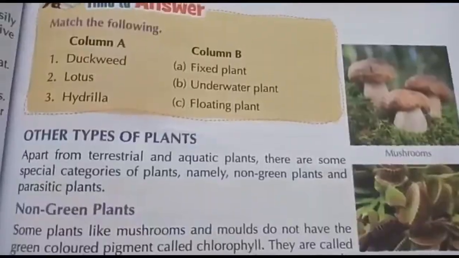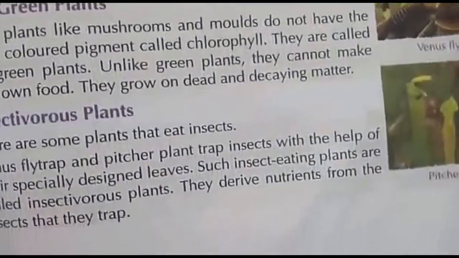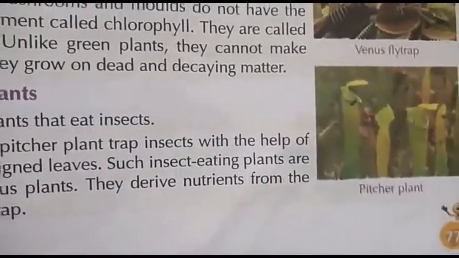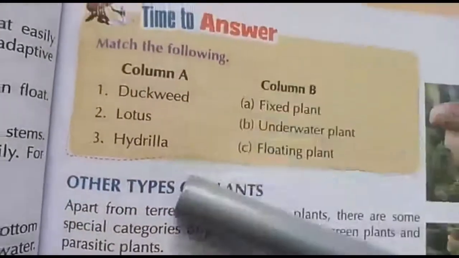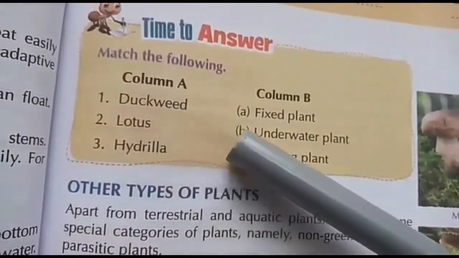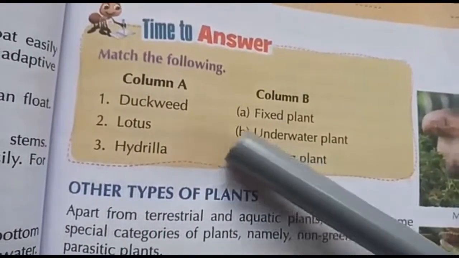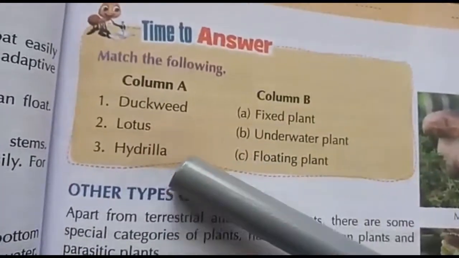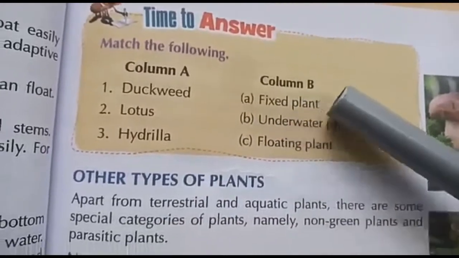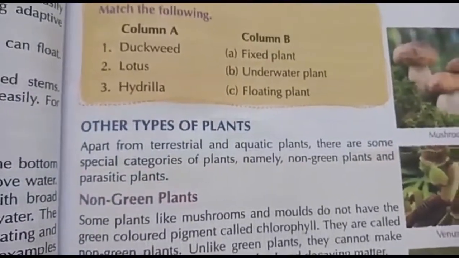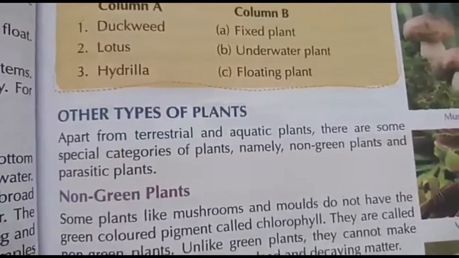See here, we have a matching on your page number 77. Page number 77. Duckweed. Which plant is this one? Floating plant. Lotus, fixed. Hydrilla, underwater plant. Here we have learned about terrestrial and aquatic plants.